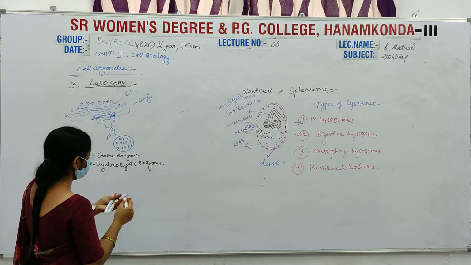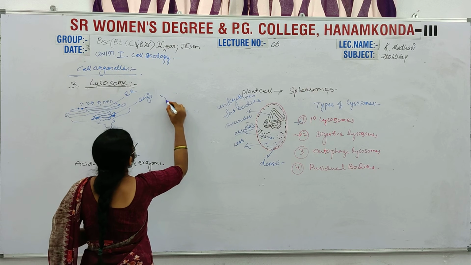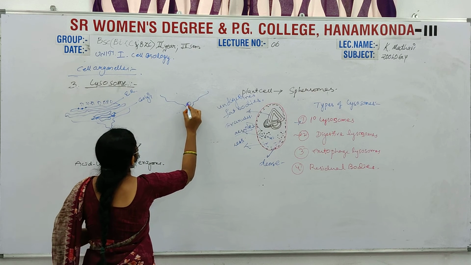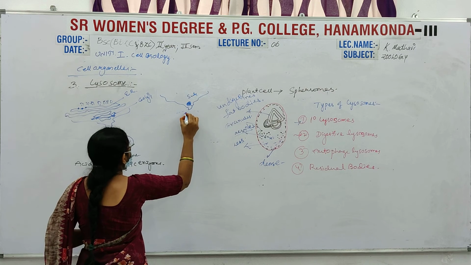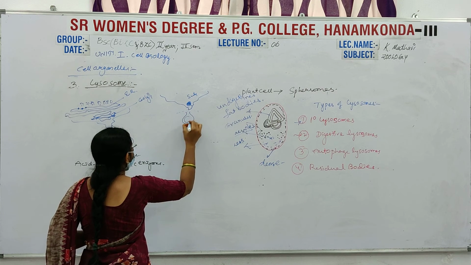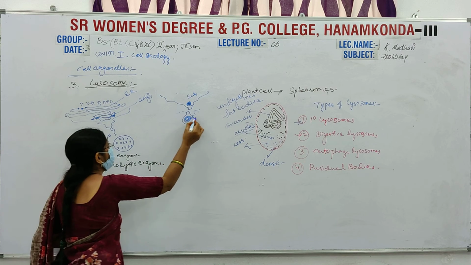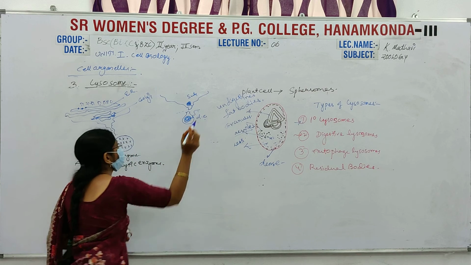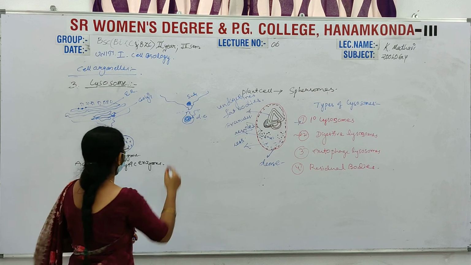And second, the autophagic cells: through the endocytosis process, a substance is engulfed and slowly taken inside. By the action of digestive enzymes, it is completely digested and absorbed by themselves.